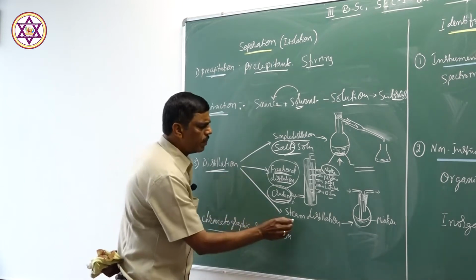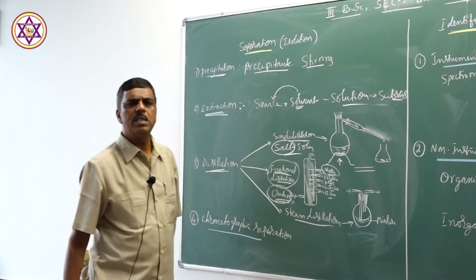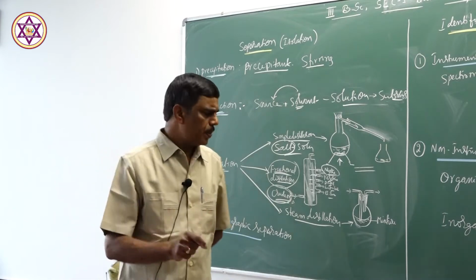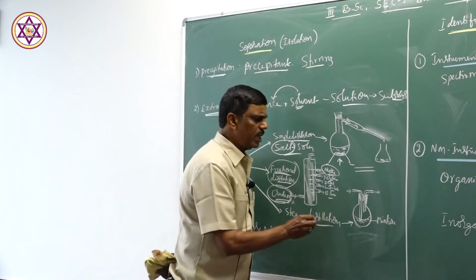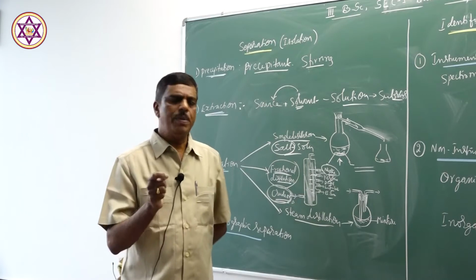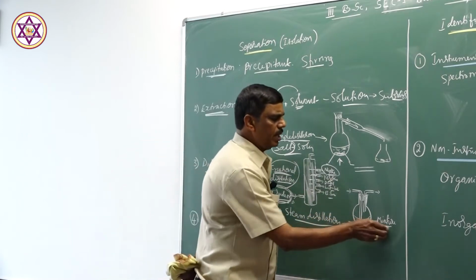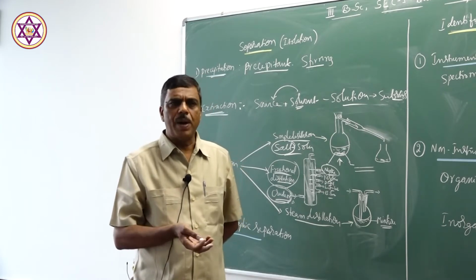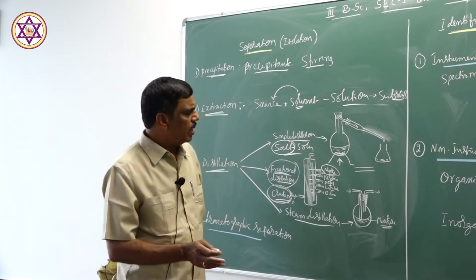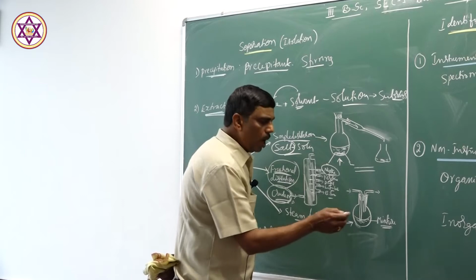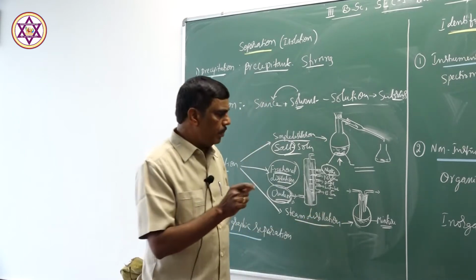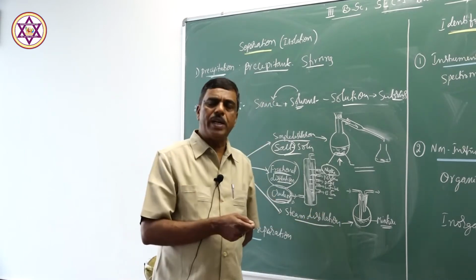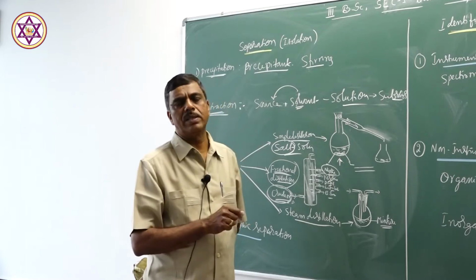There is one more type of distillation, that is steam distillation. This is a special type of distillation. If a mixture contains two or more liquids of different boiling points, in the combined state their boiling point will be less.